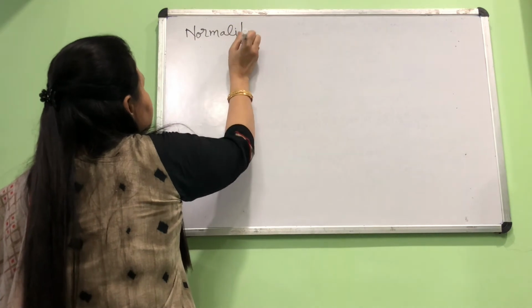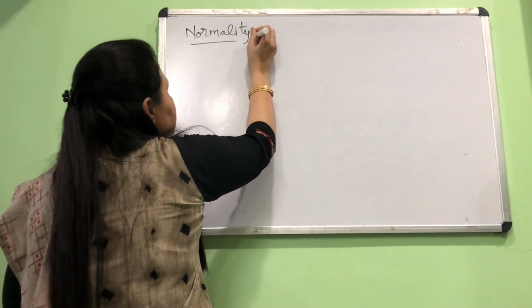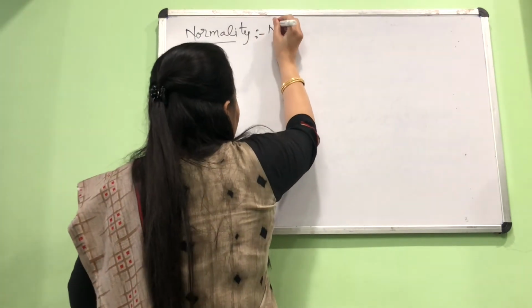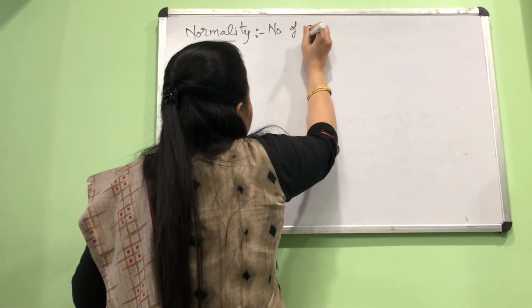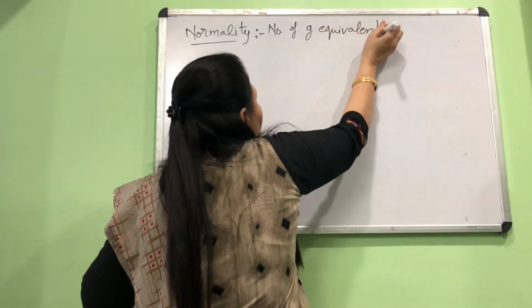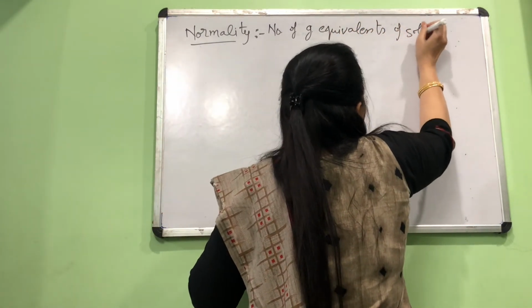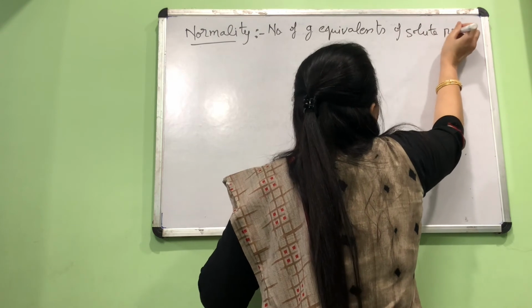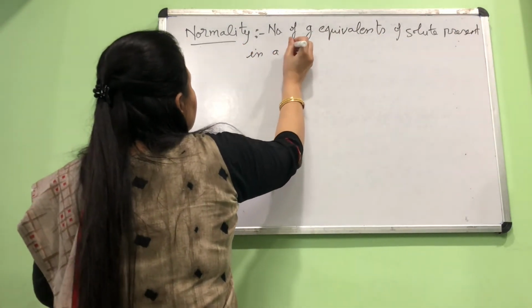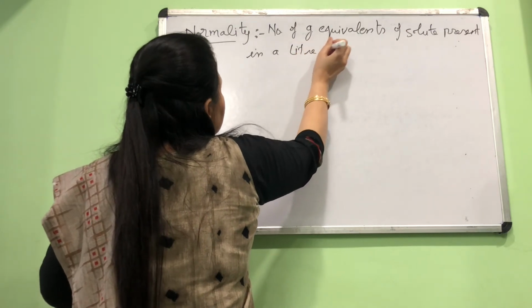Normality is very much related to the term molarity, almost a similar kind of formula, but the definition says it is the number of gram equivalents of solute present in a liter of solution.